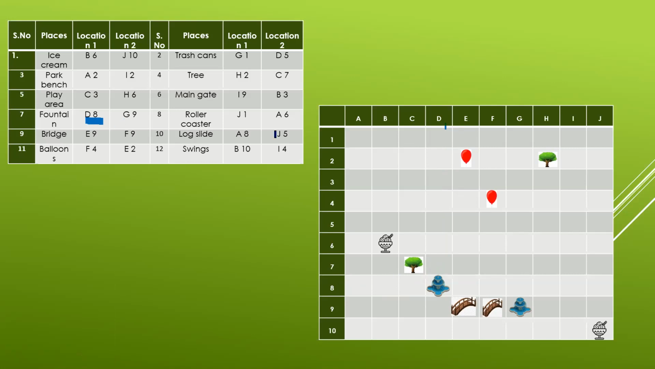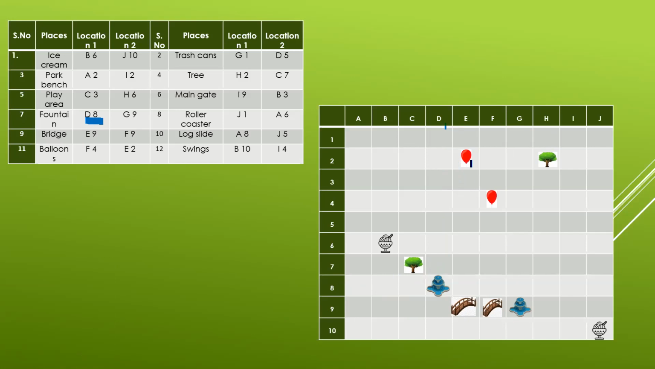Again, G9. G is the column, 9 is the row. They both meet at this point. That is why I've made a fountain over here.